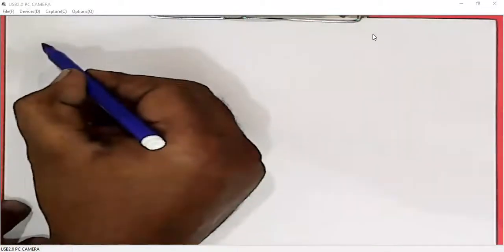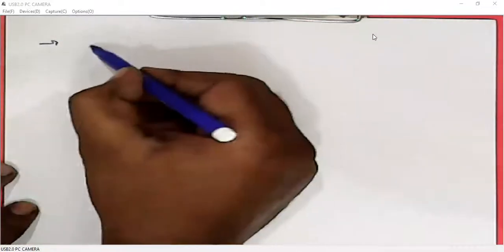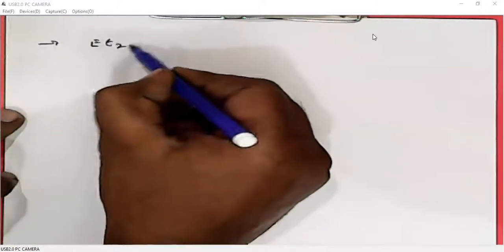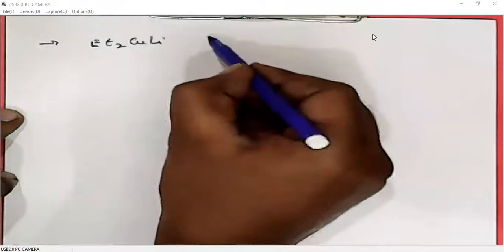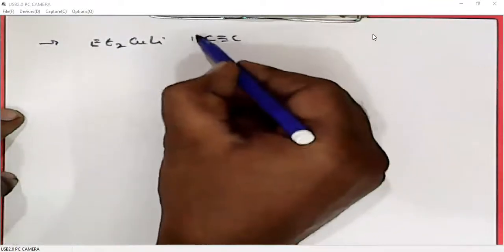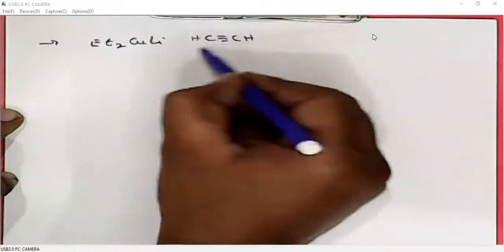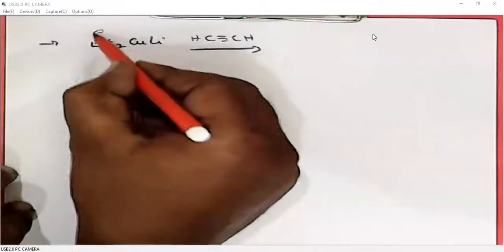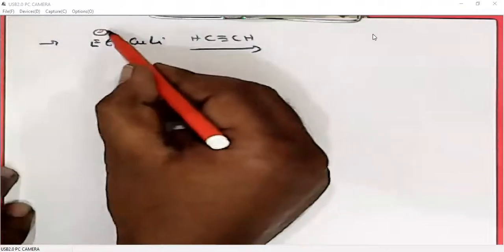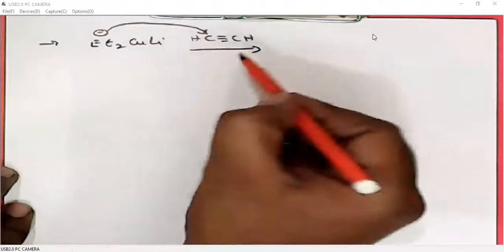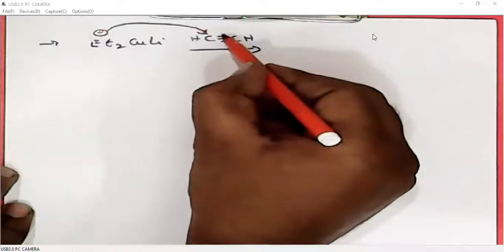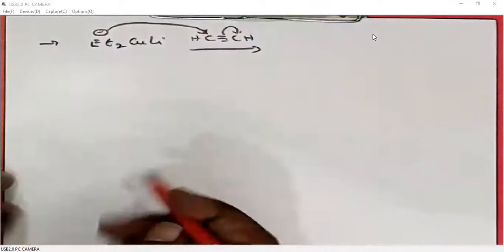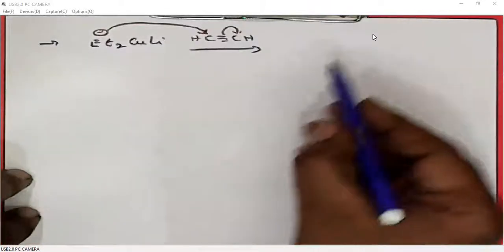We can add Gilman reagents to alkynes, the triple bond. Here the alkyl group will attack one of the carbons in the triple bond, and one of the pi bonds will be polarized towards the carbon. So what we will get is